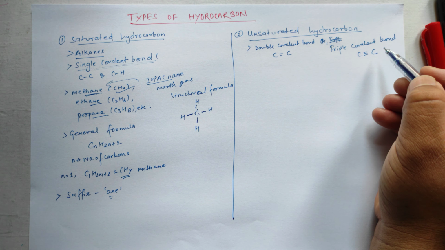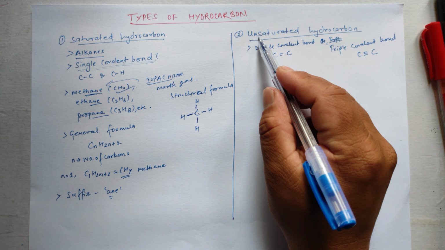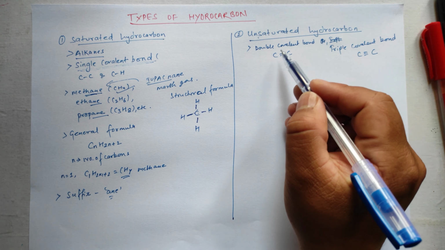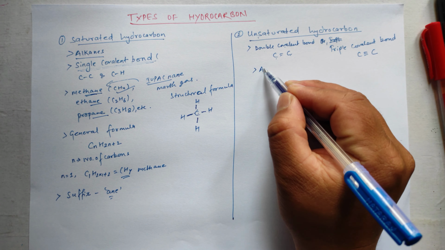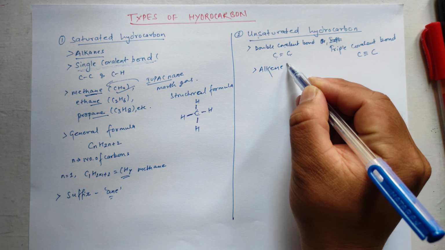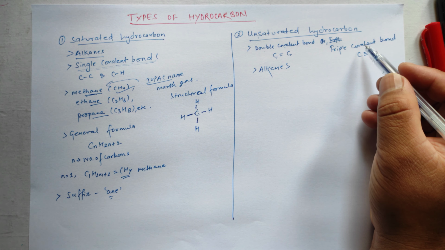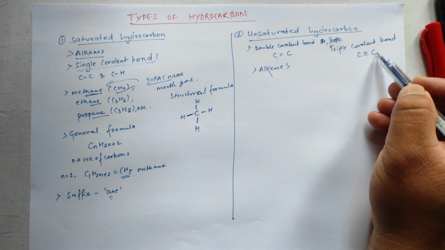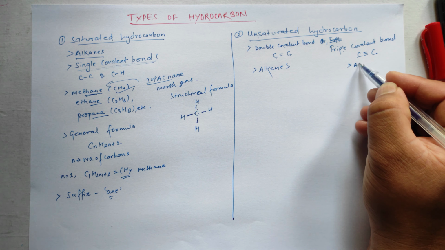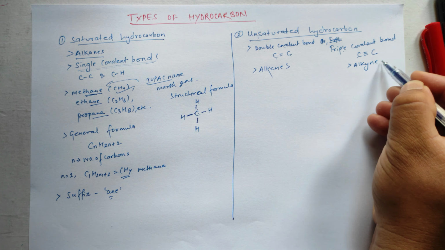Alright. The specific type of unsaturated hydrocarbons which is formed by a double covalent bond between carbon and carbon, they are known as alkenes. And those unsaturated hydrocarbons which are formed by a triple covalent bond between two carbon atoms are known as alkynes. Okay.